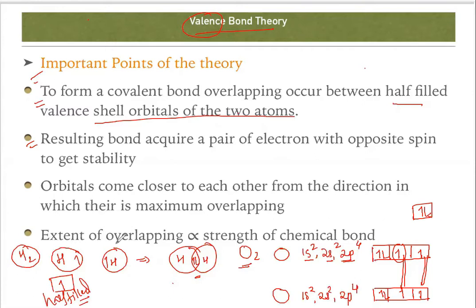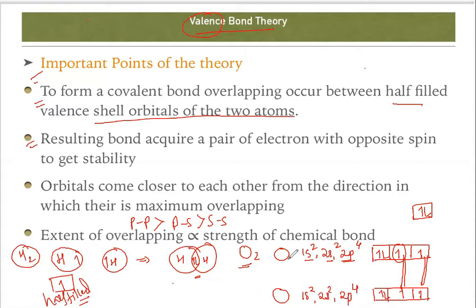The next point: the extent of overlapping is directly proportional to the strength of the chemical bond, as we already know. So p-p overlapping gives more strength than p-s, which gives more strength than s-s. That means the bond formed in oxygen is much stronger than the bond formed in hydrogen. And how about the bond length?